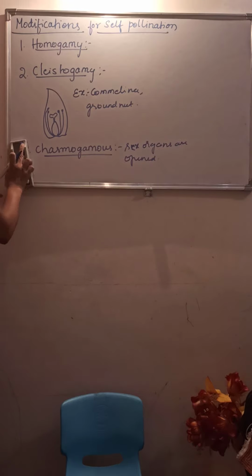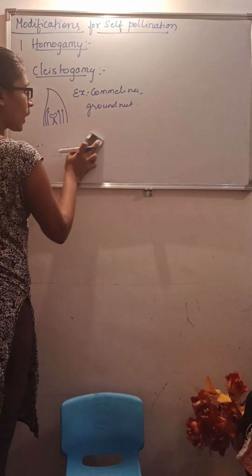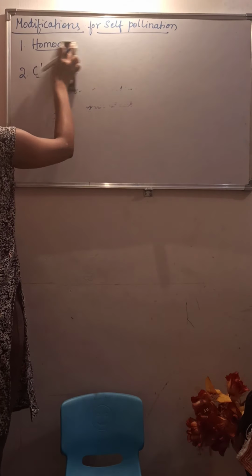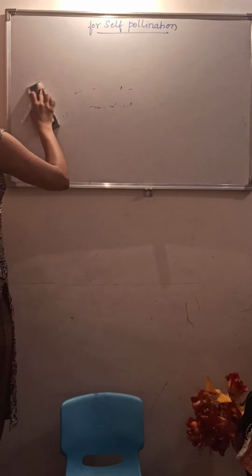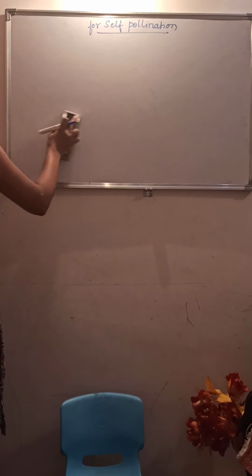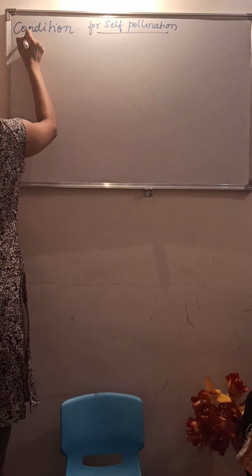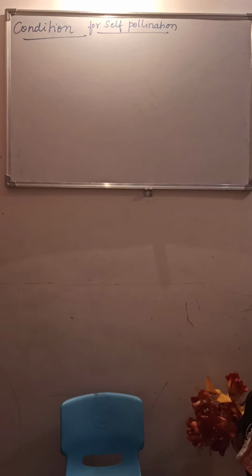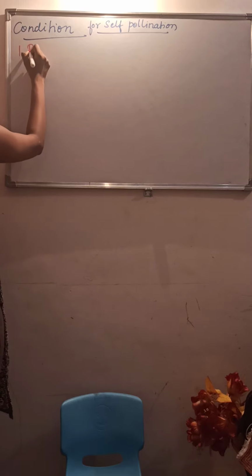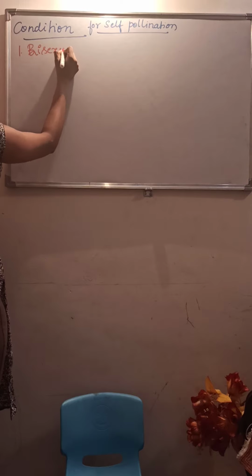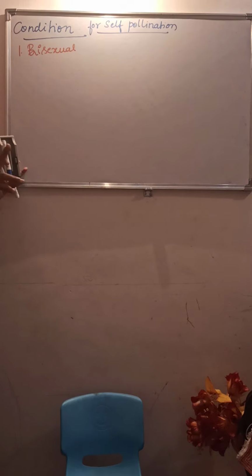Now we will discuss the conditions required for self-pollination. To undergo self-pollination, the flower should be bisexual. That means the male and the female sex organs should be present in the same flower. That is the first point.